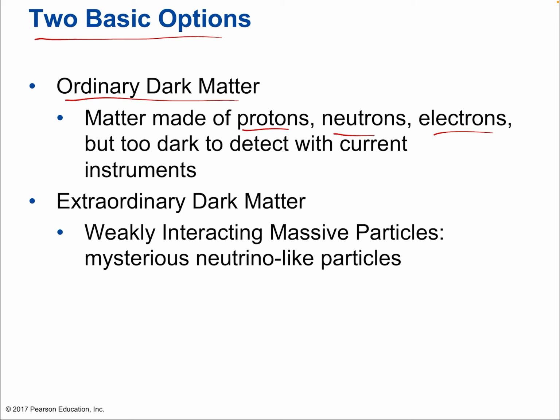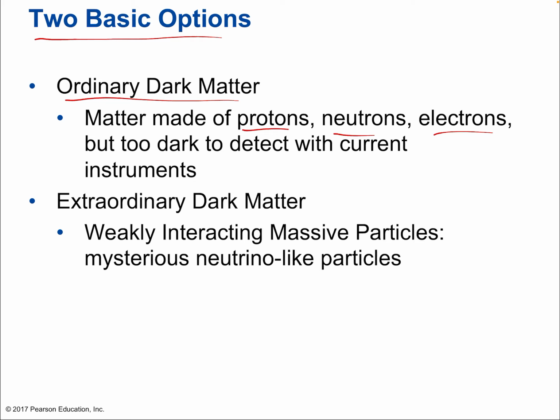to detect. Okay, so there's just something about it. Maybe we're just missing it somehow. Like our detection techniques are looking for the wrong thing. Maybe it's colder than we expected, or it's absorbing light in a way that we're just not familiar with, right? There's something we're missing with the way that light is interacting. So it in fact is interacting with it, because light is always going to interact with protons, neutrons, and electrons, but we're missing that interaction somehow. Okay, so that's one option.